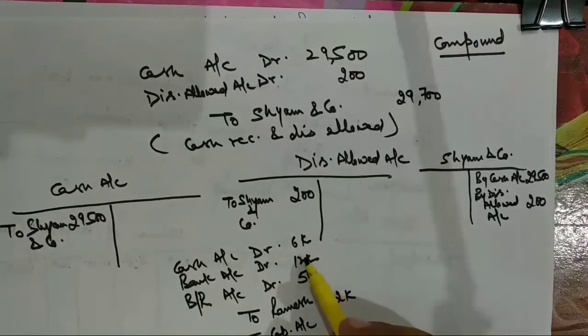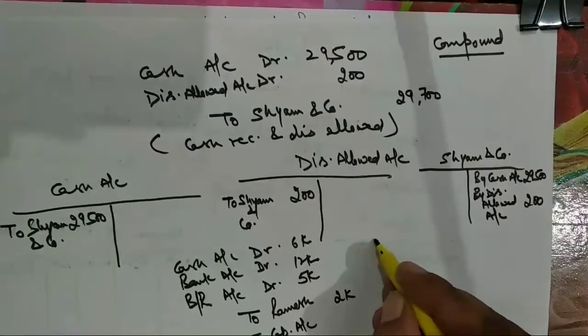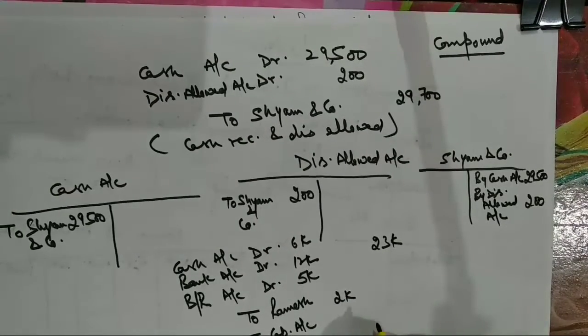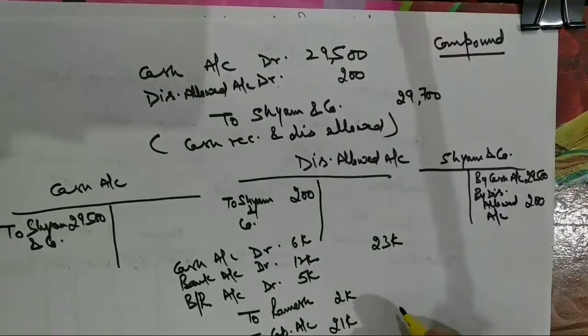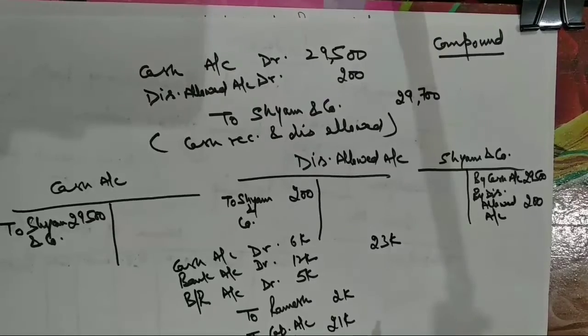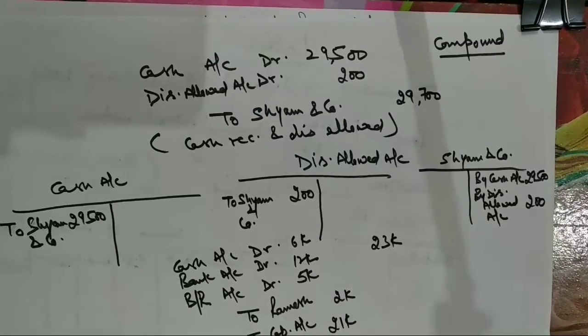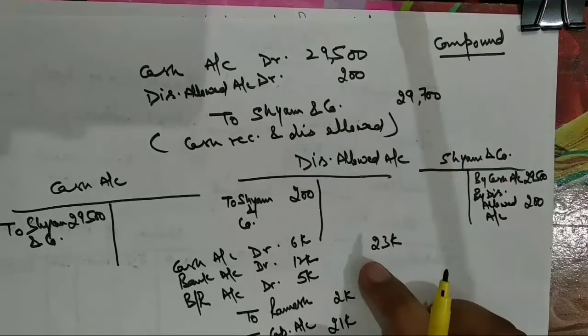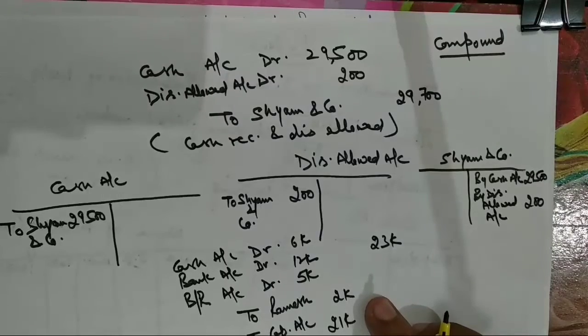What is the total of the debit side? 6 plus 12 plus 5 equals 23,000. Now Ramesh has an amount of 2,000. Then I will write over here 21,000 in capital. So I have given here a journal entry showing the opening balances,